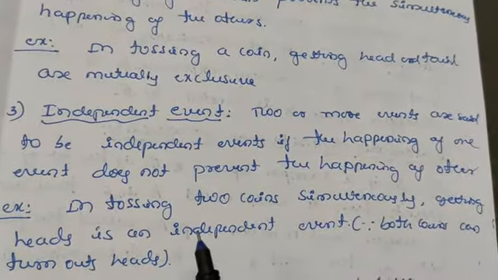If P(E) is 0, then E is called an impossible event. And if the probability is equal to 1, then E is called a sure event, because a probability of 1 means the number of favorable cases is equal to the number of all possible cases.